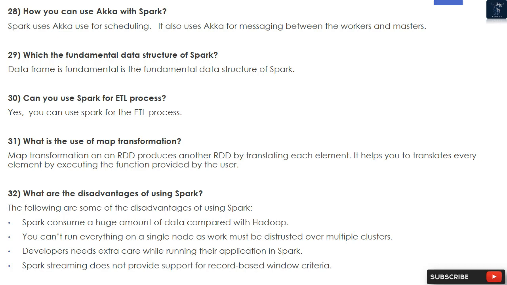32. What are the disadvantages of using Spark? The following are some of the disadvantages of using Spark. Spark consumes a huge amount of memory compared with Hadoop. You can't run everything on a single node, as work must be distributed over multiple clusters. Developers need extra care while running their application in Spark. Spark Streaming does not provide support for record-based window criteria.